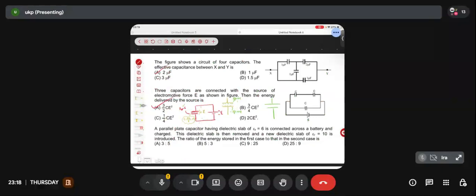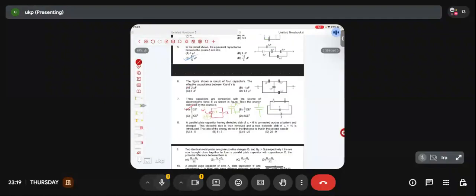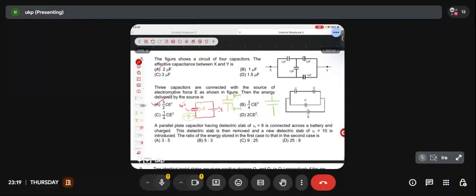But is the battery still connected or is the battery not there? They have said connected across a battery and charged. Have they mentioned anywhere, guys, that the battery is removed? Yes or no? Has it been mentioned anywhere in the question that the battery has been removed after charging? It says connected across the battery and charged. Do you see anywhere written in the problem that the battery is removed? No, it is not written. This means the battery is still there. Only the dielectric slab is removed, right?